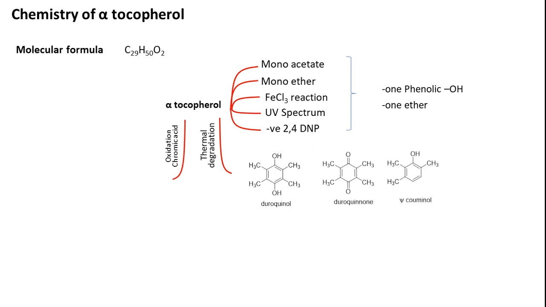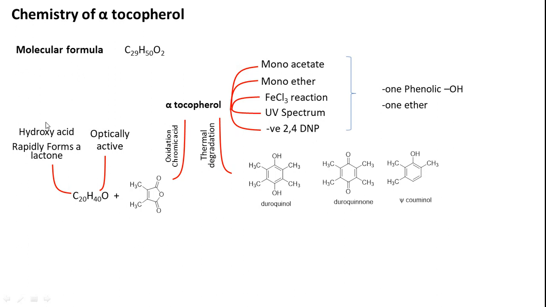In the second oxidative degradation reaction with chromic acid, they obtained a fragment C20H40O and then maleic anhydride, dimethyl maleic anhydride. These are the two compounds that were obtained. The C20 fragment was found to be optically active, and it's a hydroxy acid which rapidly formed a lactone.